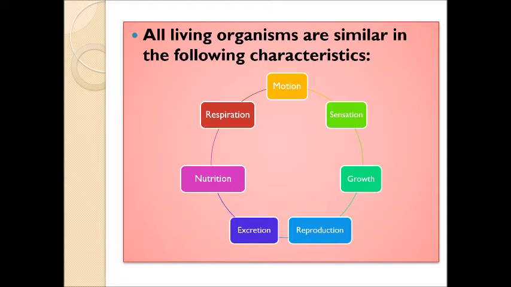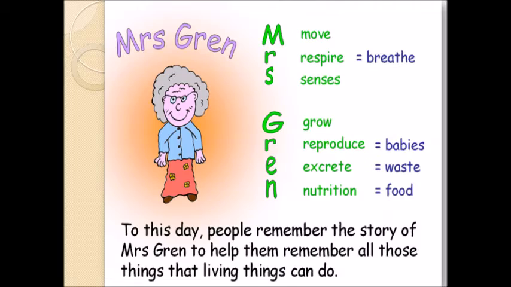Reproduction means all living organisms can reproduce, give a new birth. Growth. All living organisms are growing up. We have an old story about Mrs. Gren. Mrs. Gren is a word that helps us to remember all the living organisms' characteristics. M for move, R for respire, S for senses, G for grow, R for reproduce, E for excrete, and N for nutrition.